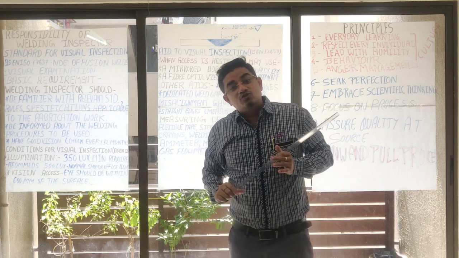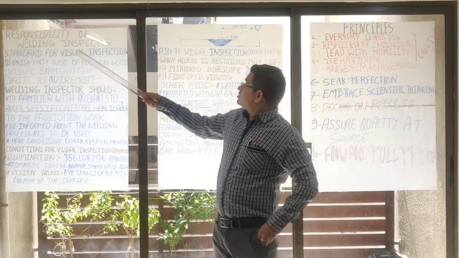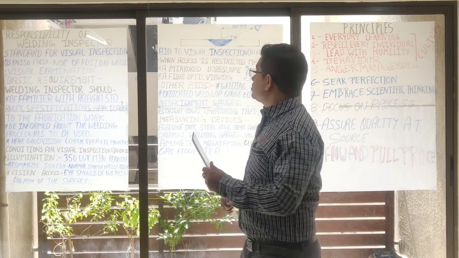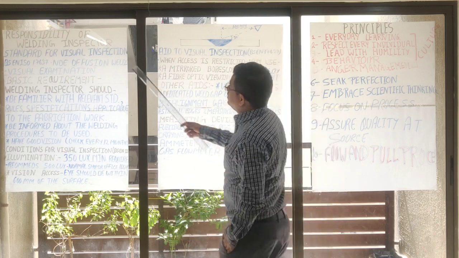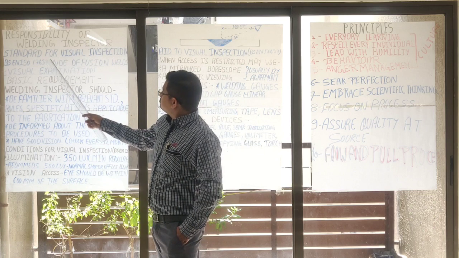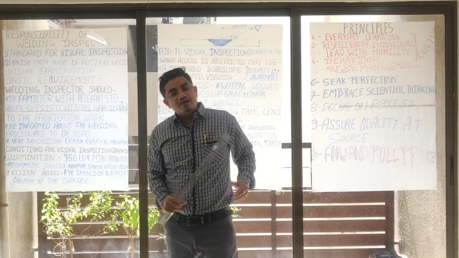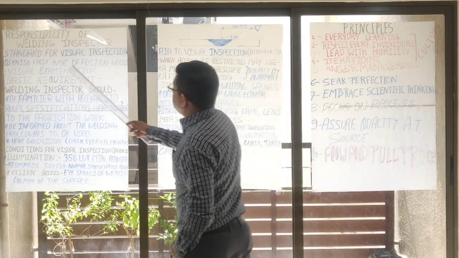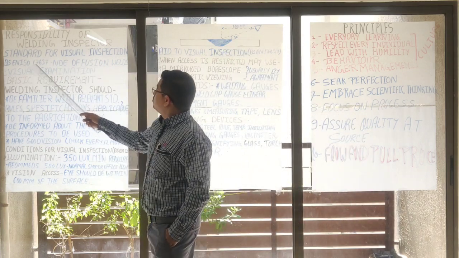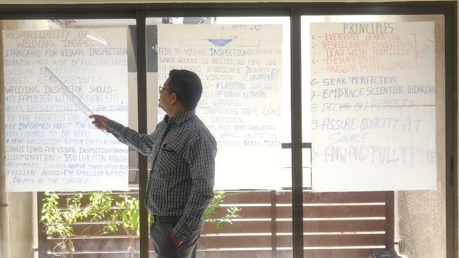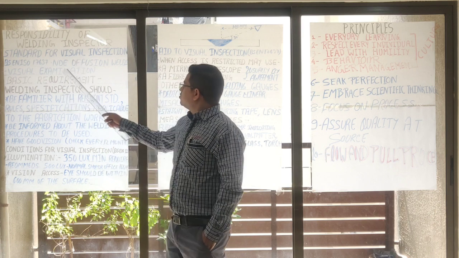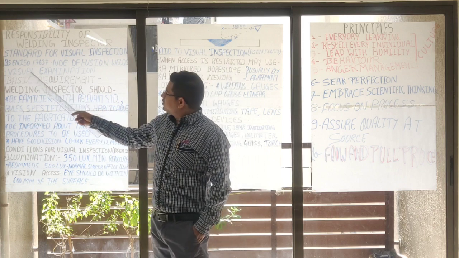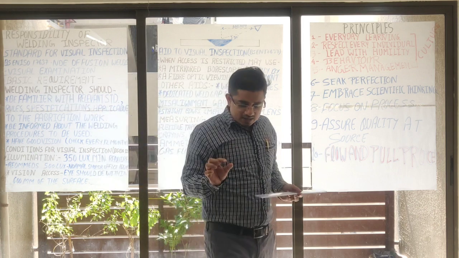And now I am moving to my technical topic, that is the responsibility of the welding inspector. So understand the responsibility of the welding inspector. First we need to understand one specification I am mentioning, which is BS EN ISO 17637, that is non-destructive examination of fusion welds, visual examination.